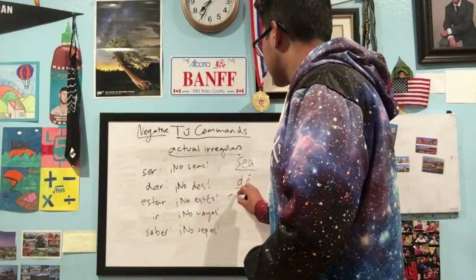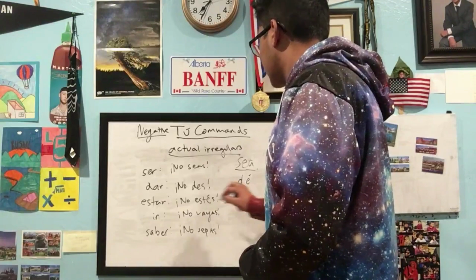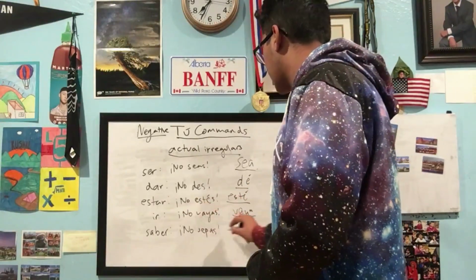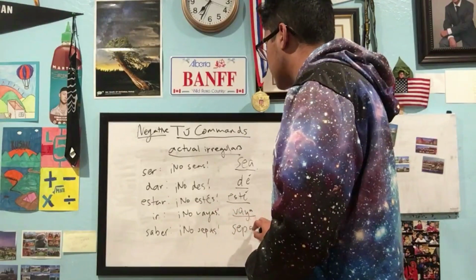For estar, it's estés, no estés. For ir, it's vayas, no vayas. And for the final one, saber, it's sepa, and then no sepas.